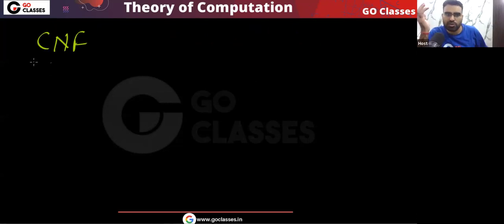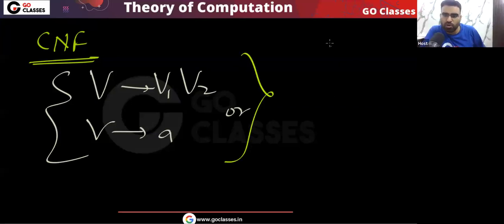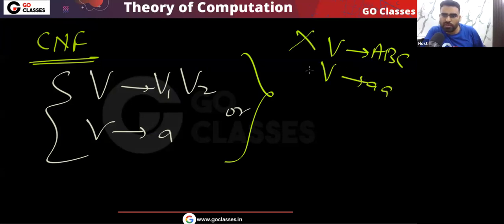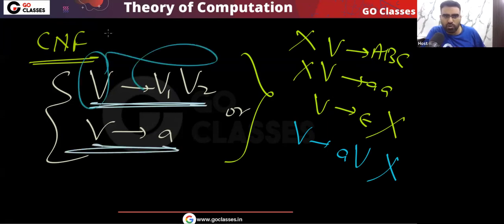Okay, let me remind you that Chomsky normal form has only two types of productions, where a variable is going to two variables, or a variable is going to a single terminal. So you can see these types of productions are not allowed: a variable going to, for example, three variables, this is not allowed. A variable going to two terminals, this is not allowed. A variable going to epsilon, this is not allowed. A variable going to a terminal followed by another variable, this is not allowed. I hope you understood. So only these two types of productions are allowed, where a variable goes to two variables.